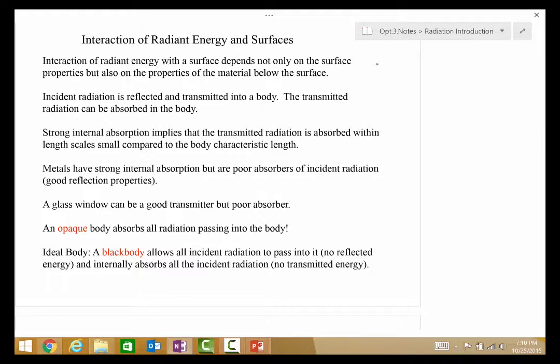Oftentimes we think about surface radiation as occurring really within a micrometer or less of the surface, because the lattice waves within the surface, any photons that are released are strongly captured in distances that are very small compared to some interparticle spacing there. So these are really surface phenomena that we're dealing with.